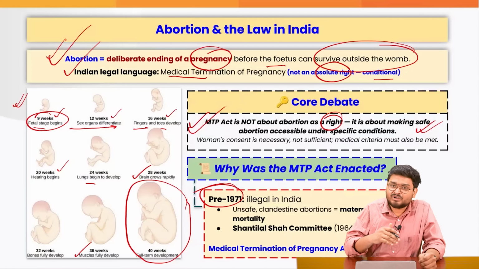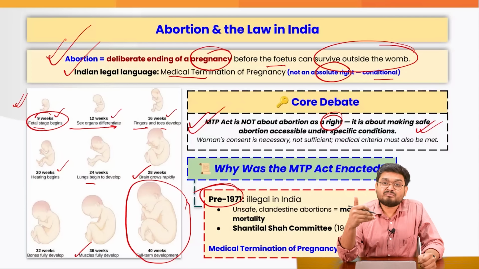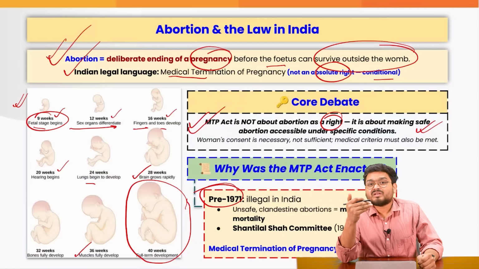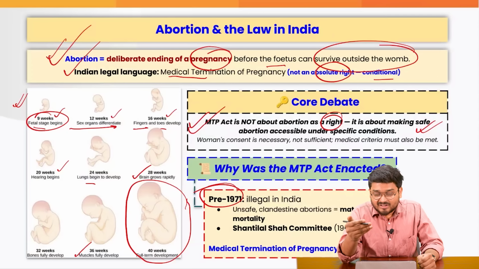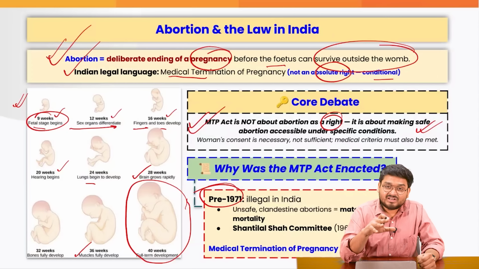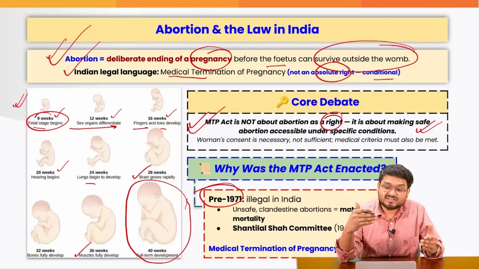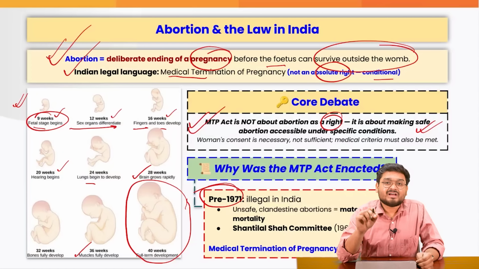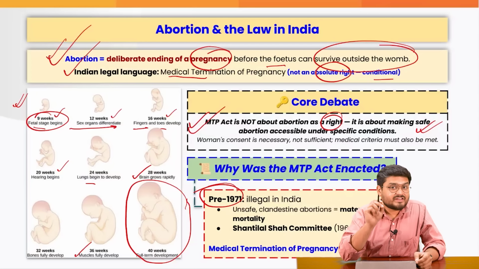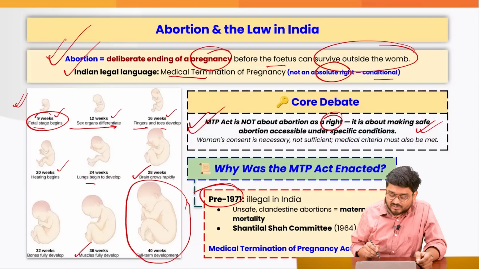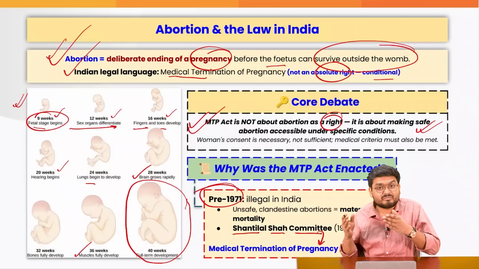Earlier, it was illegal due to various issues such as selective sex abortion, because in many parts of India we have seen families only wanted sons. That is the meta-son preference. It was quite prevalent in the states of Haryana, especially Rajasthan, where many sex selective abortions were taking place, because back then daughters were seen as a burden. Right now it has been regulated strictly, and only safe and medically regulated abortions are done, under the recommendation of the Shantilal Shah committee, which was the main background of this act.